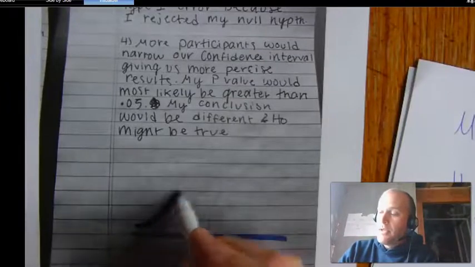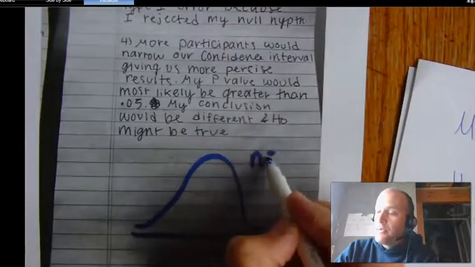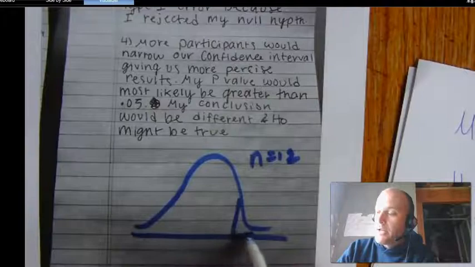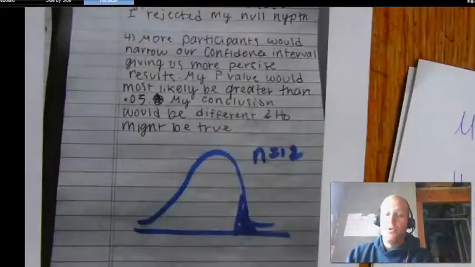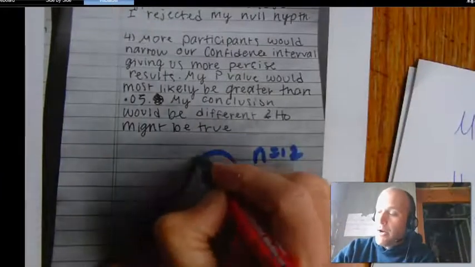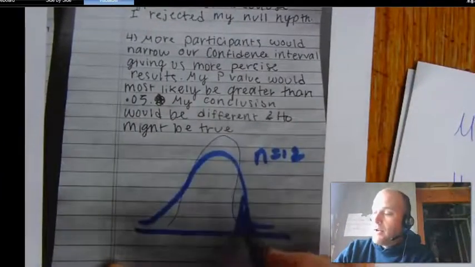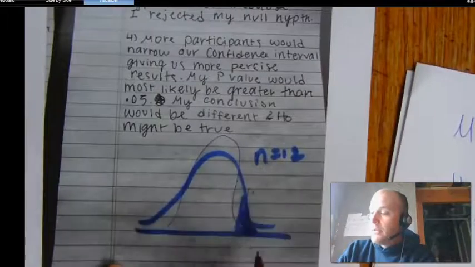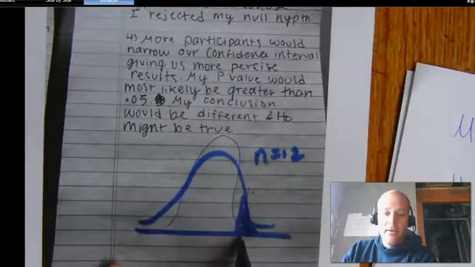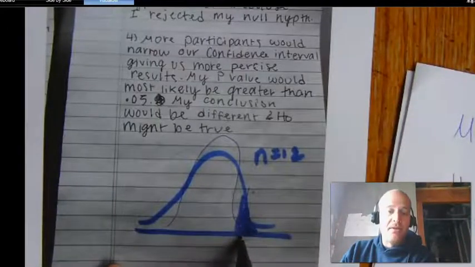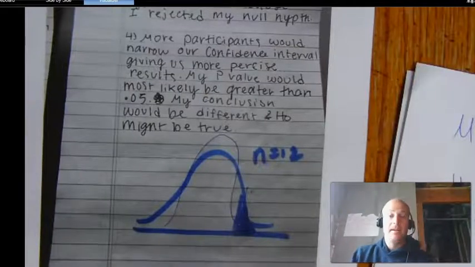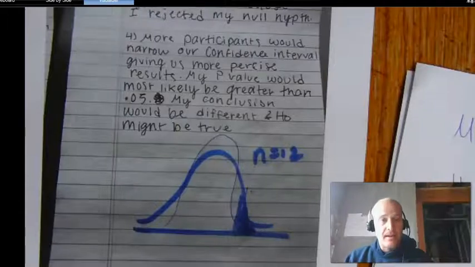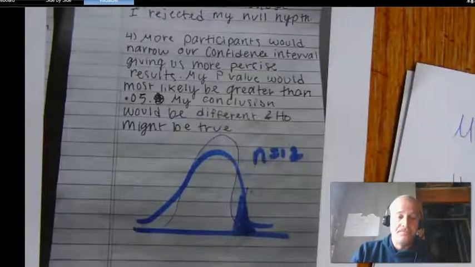So here's the original. This is n is equal to 12. And so here's the rejection zone. Okay? If you double the sample size, your distribution will become more narrow, like this. And notice that a same p-value is going to be smaller for the more narrow sampling distribution. So we're looking for, if you increase the sample size, you decrease the p-value.